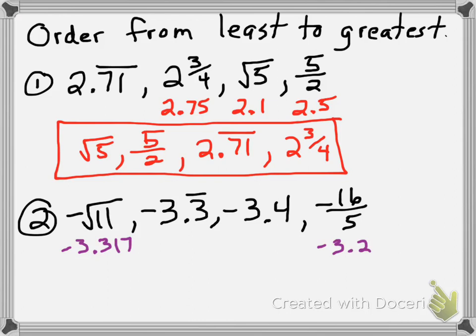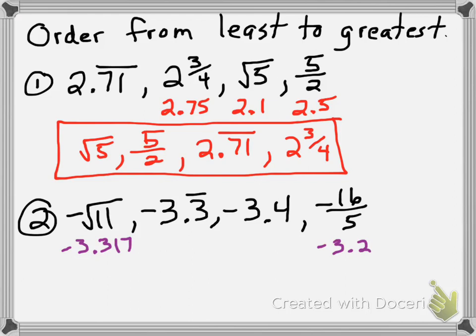Now, you have to be careful on this one, because since all of them are negative, it could get a little confusing on which is least and greatest. Because something being more negative is less than another number.